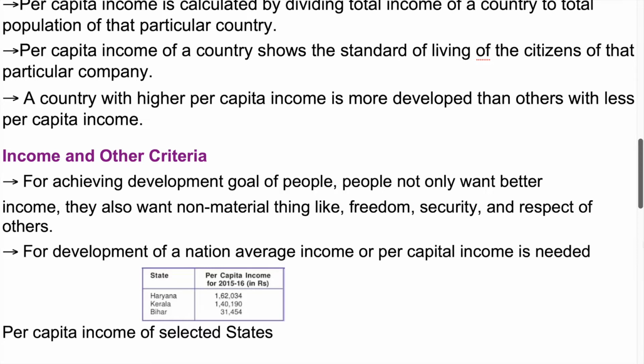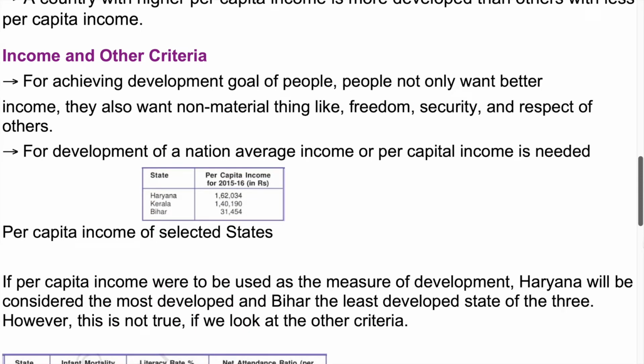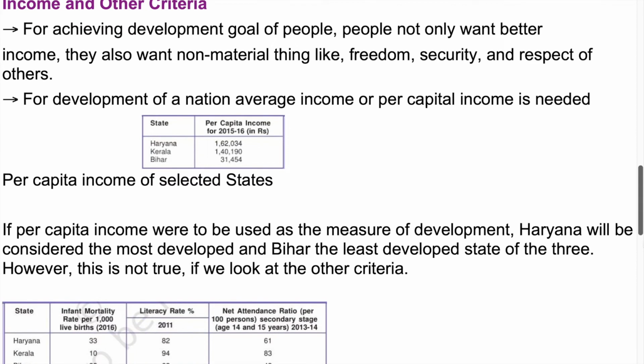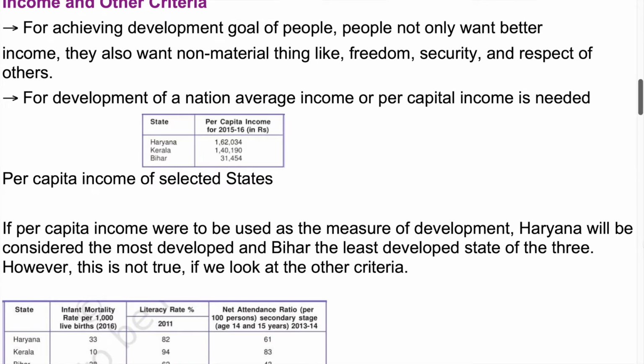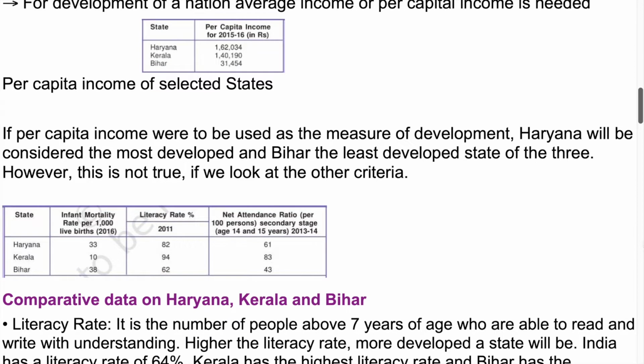Income and other criteria. For achieving their development goals, people not only want better income, they also want non-material things like freedom, security, and respect of others. For the development of a nation, average income or per capita income is needed. Pause the video to see the given table. Per capita income of selected states. If per capita income were to be used as the measure of development, Haryana will be considered the most developed and Bihar the least developed state of the three. However, this is not true if we look at the other criteria.